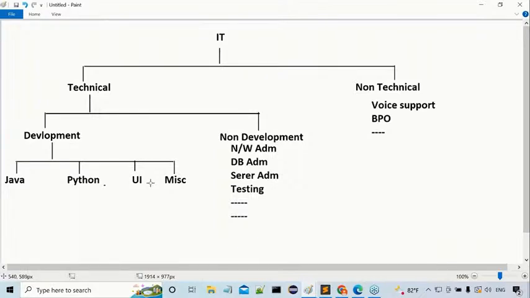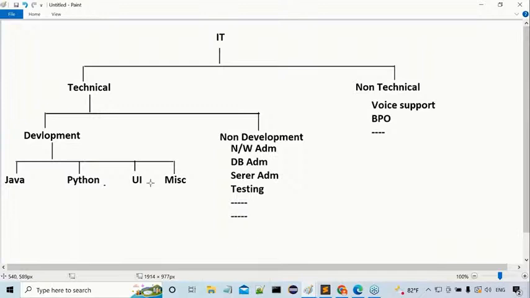Wait, I'll come to it. Cloud will come under the non-development side only. There I will talk about cloud, Azure, and then AWS. I will talk about it separately, I have a plan for it. Today itself I will give clarity.